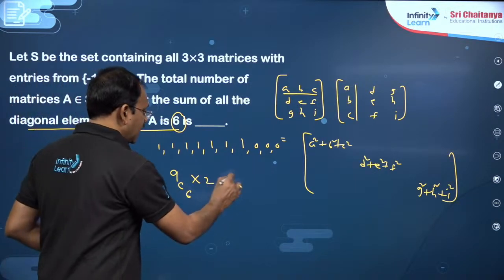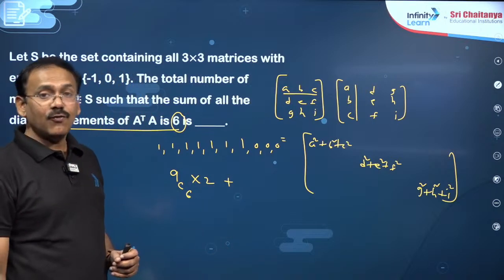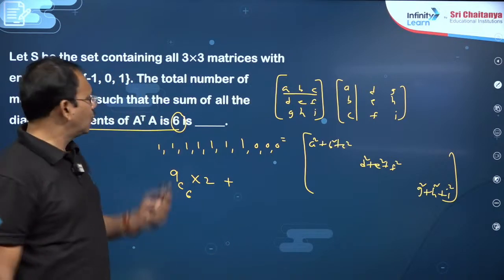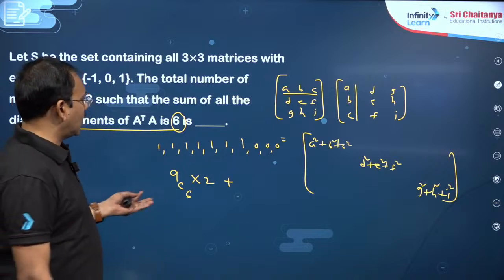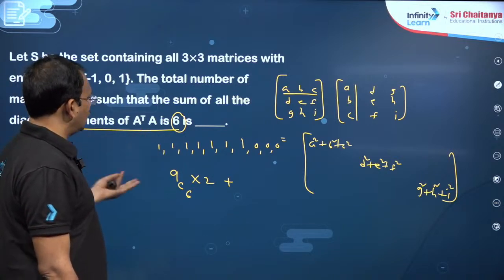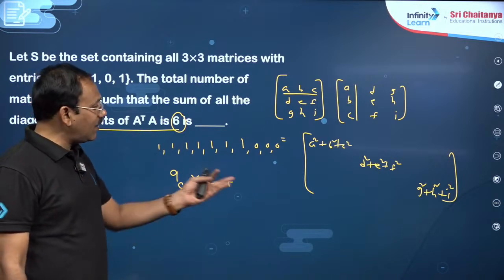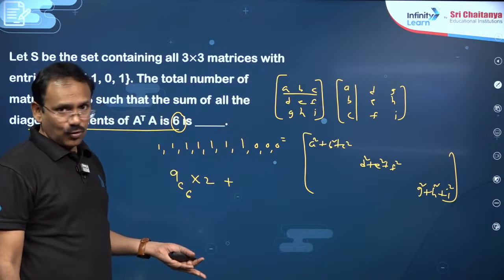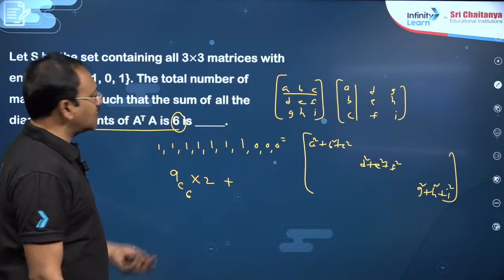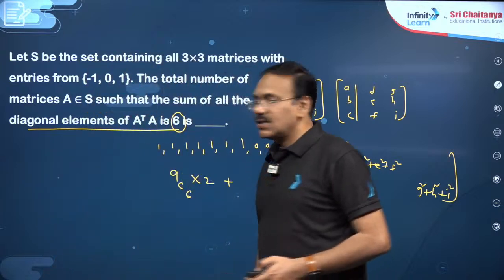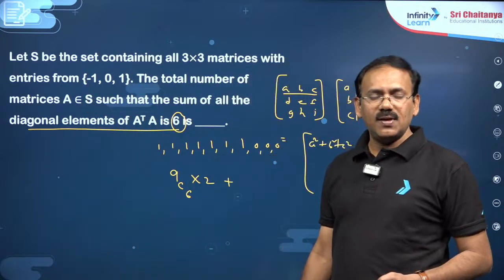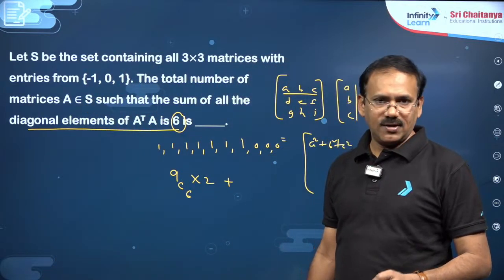Second possibility, dear students: if you introduce 2, 2 is not there, right? So what are the other possibilities? 2 is not there, all entries must be -1, 0, 1 only. So can we make any entry 2? No. 3? No. So this is the only possibility we are going to get, dear students. Accordingly, you can answer this question. 6 ones and 3 zeros, no other way, dear students.